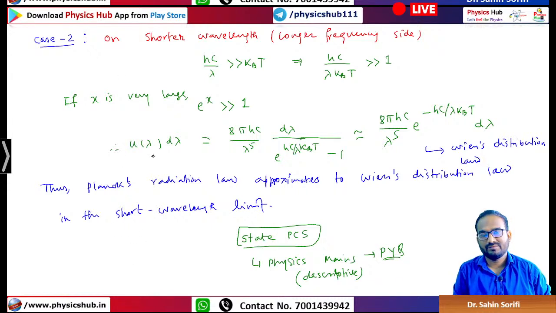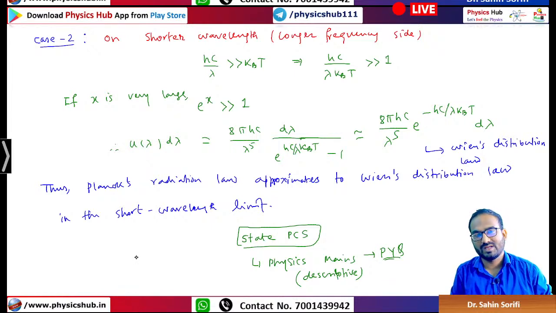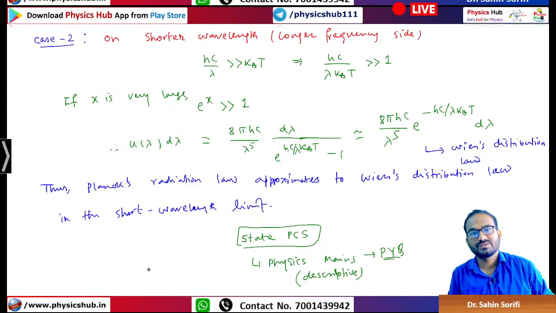Obviously, whatever we have studied here for Planck's radiation law, they will not ask so much mathematical thing. They will simply ask you like, derive Planck's radiation law, or they can ask in this way: what are the basic assumptions in Planck's radiation formula? Write the formula and derive it. This kind of question may be asked.